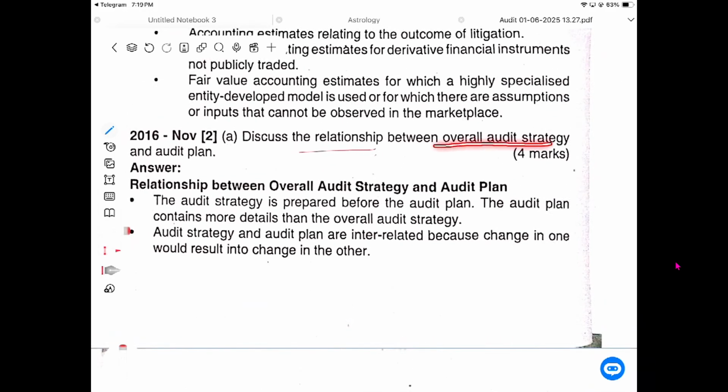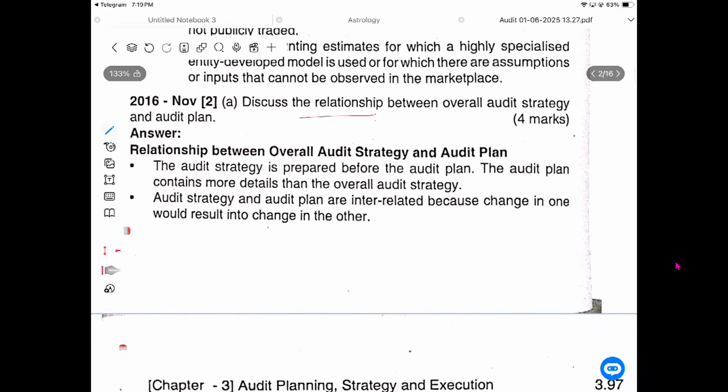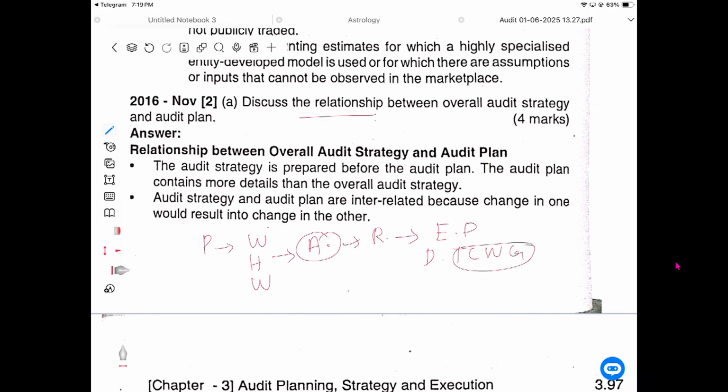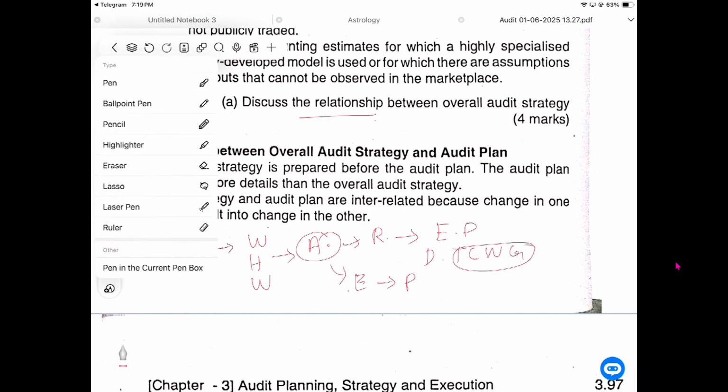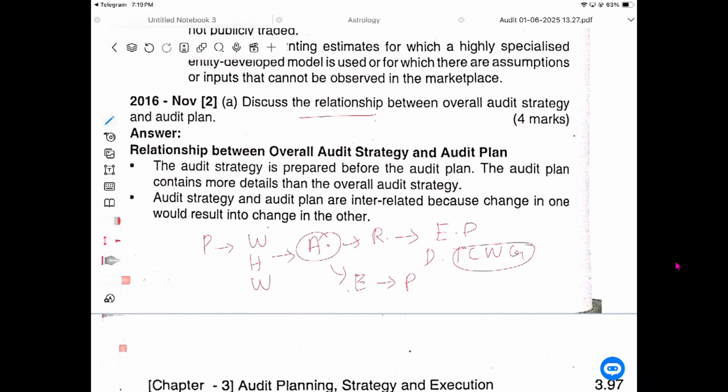Discuss the relationship between overall audit strategy and audit plan. The audit plan is what we are going to do, how we are going to do it, when we are going to do it, what audit evidence we are going to collect, who is going to report it, how the engagement partner is going to respond to it, and how the directors or those charged with governance are going to react, in obtaining evidence and providing an opinion. This is the plan.